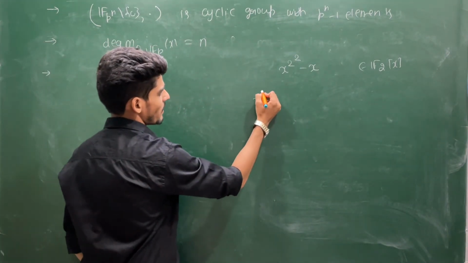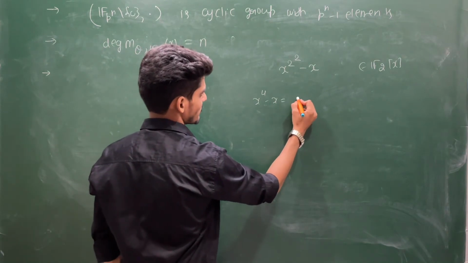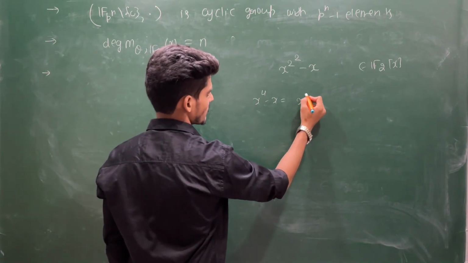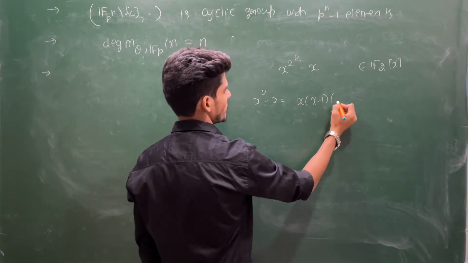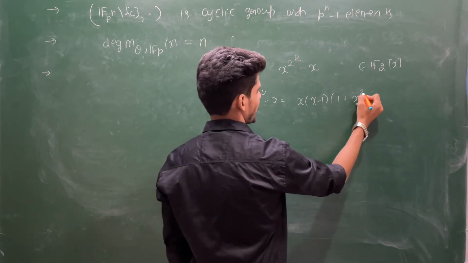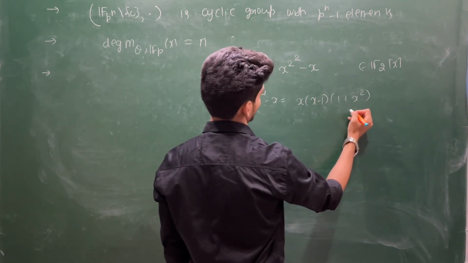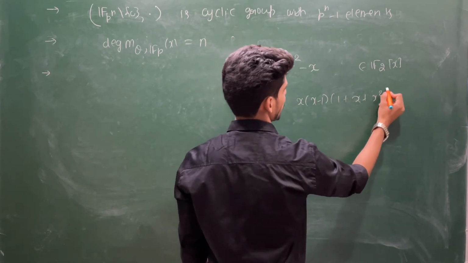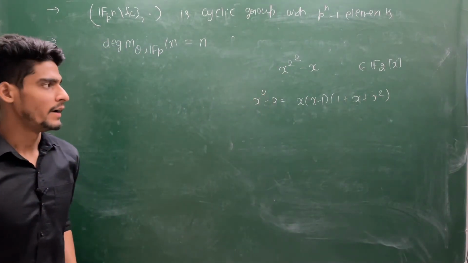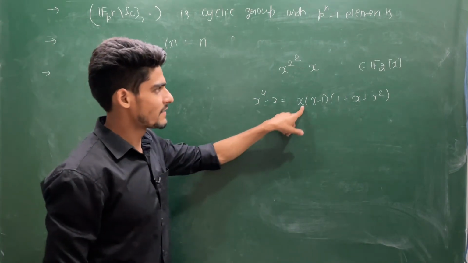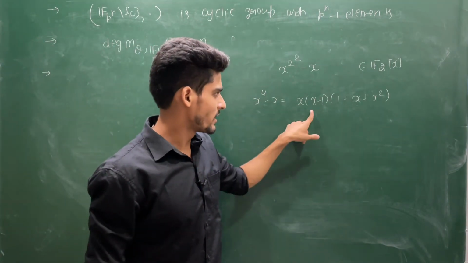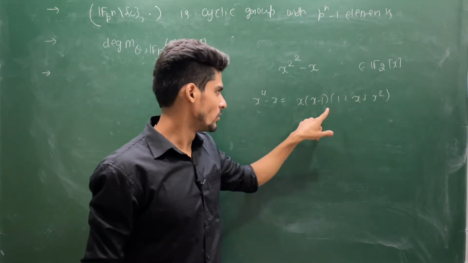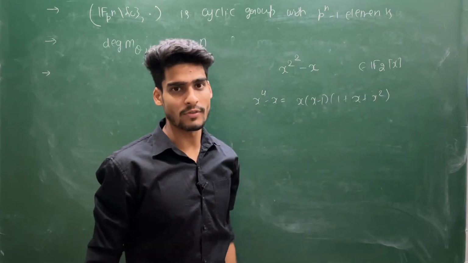See, this is x power 4 minus x, which you can think of as x times (x minus 1) times (1 plus x plus x square). And you can see x is irreducible over F2, x minus 1 is irreducible over F2, and this is irreducible over F2.